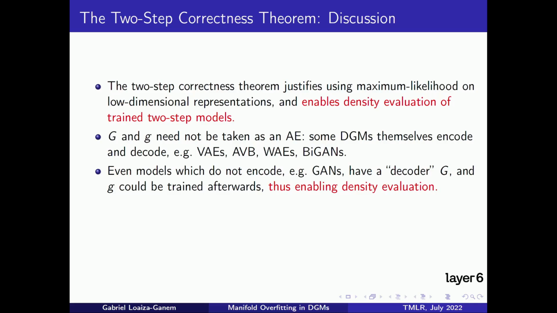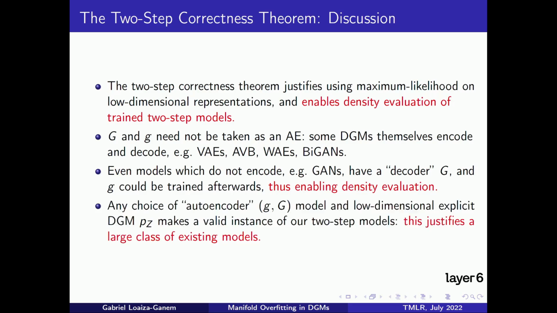These last examples are particularly interesting, as WAEs, BiGANs, and GANs are all implicit models for which density evaluation was previously unavailable. The two-step correctness theorem then tells us that, as long as we have an encoder and train a likelihood-based model on the low-dimensional representations, we can actually do density evaluation on these implicit models. The final observation here is that any encoder-decoder pair and low-dimensional density model forms a valid two-step model. As it so happens, several such models have been proposed before in the literature and observed to work well. Our theorem thus provides a theoretical justification for all these models.